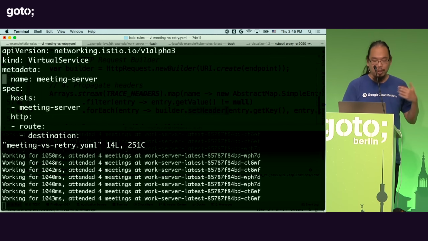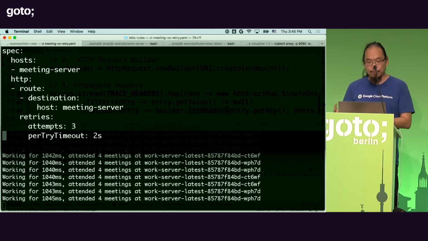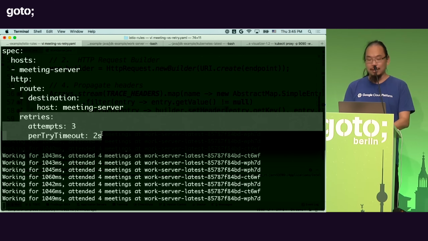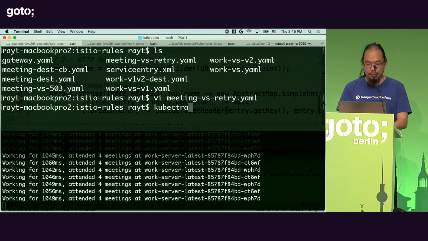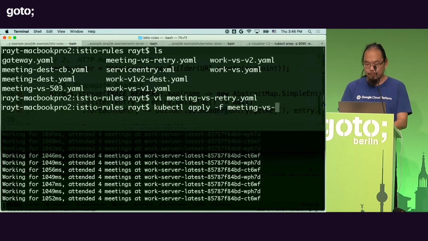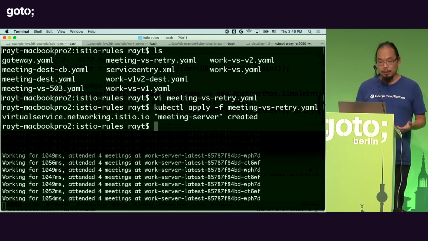So for example, if you want to set up a retry rule, rather than updating your application logic, the proxy can handle that for you. So we can just set up the retry rule like that to say, let's retry 3 times for my meeting service in case it goes down. And we can go ahead and just update that. And the proxy will be configured appropriately.